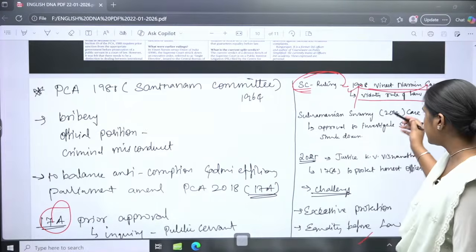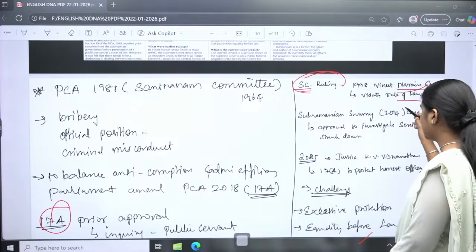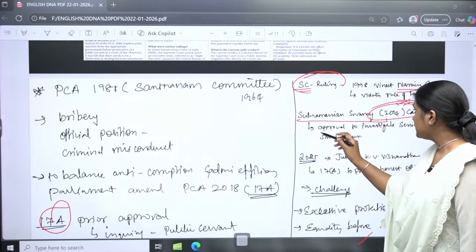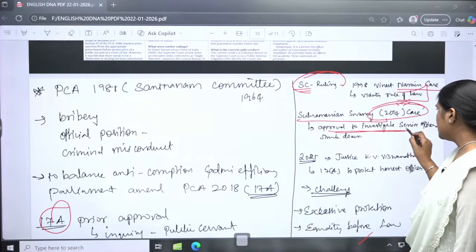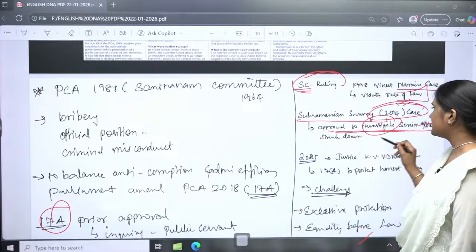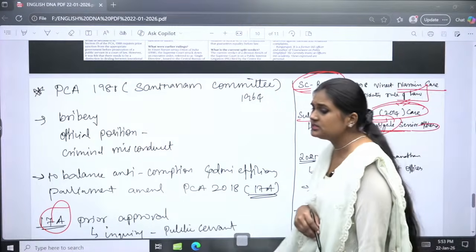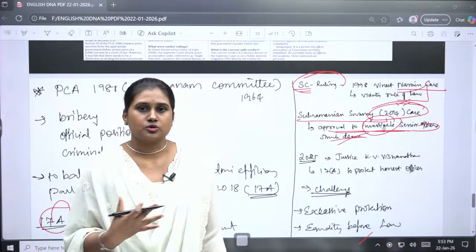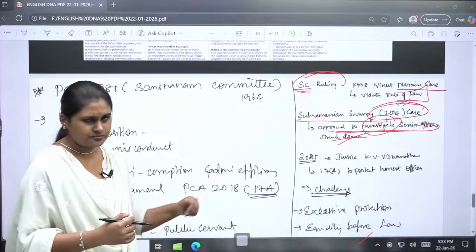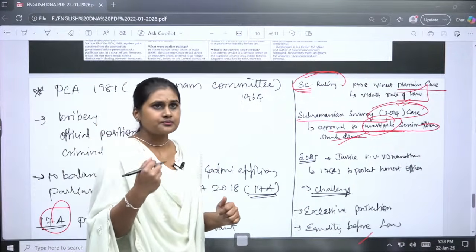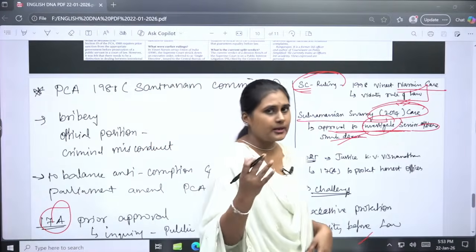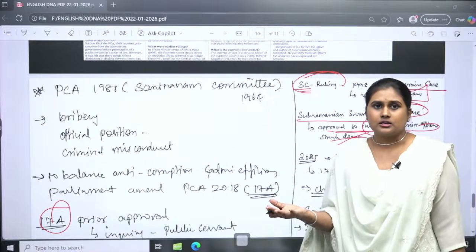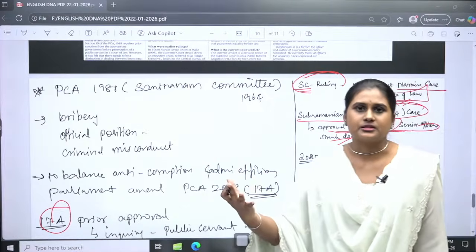Then in the Subramanian Swamy 2014 case, it was said that the approval requirement for investigating senior officers was struck down. So if there is any senior officer, they had to go through this kind of procedure, with one proper notice, but that approval requirement was struck down. There is no approval to be given; they can directly face the inquiry.